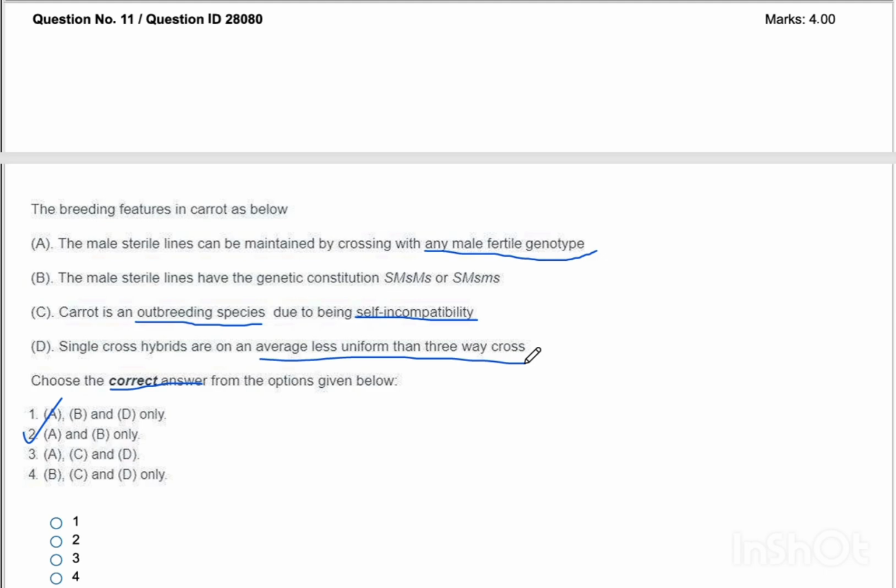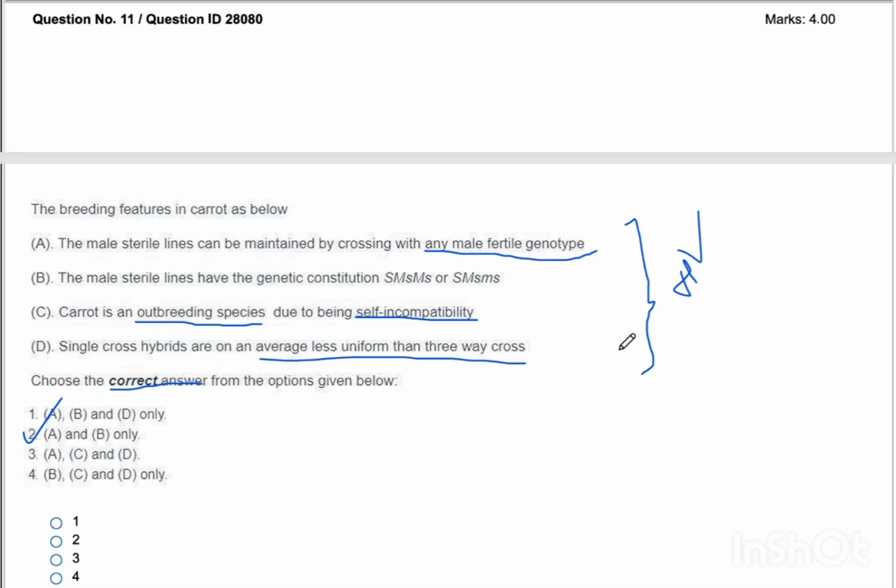So these are the statements, and as I have already told you, these statements are taken from the handbook of vegetables, written by Professor Dr. K.V. Peter sir and Professor Dr. Pranab Hasra sir.